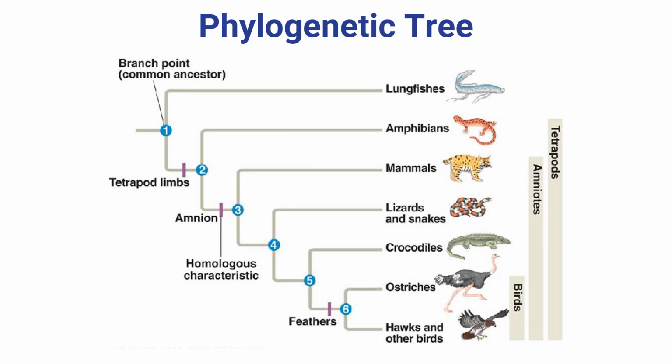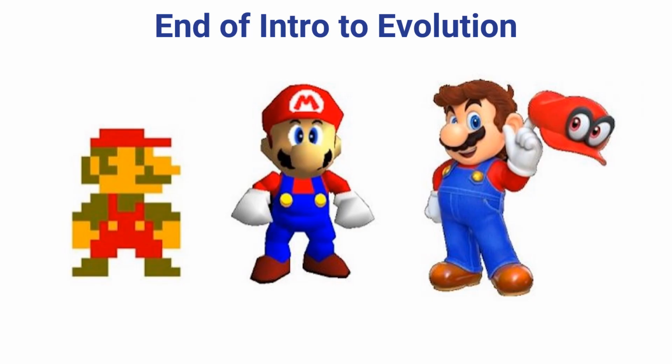A phylogenetic tree is similar to a cladogram, with the difference that the branches in the phylogenetic tree represent a length of time, and the branches of a cladogram are all the same length. Even video games evolve.